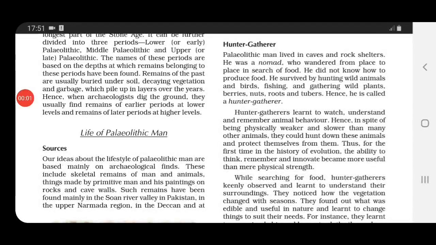Here they are also telling children that physically these hunter-gatherers were not very strong. Okay, they were very weak, they were very slow. But at the same time they learned all these things. They learned to understand and remember things, that they studied the animal behavior. So all these things were more important than their physical strength.